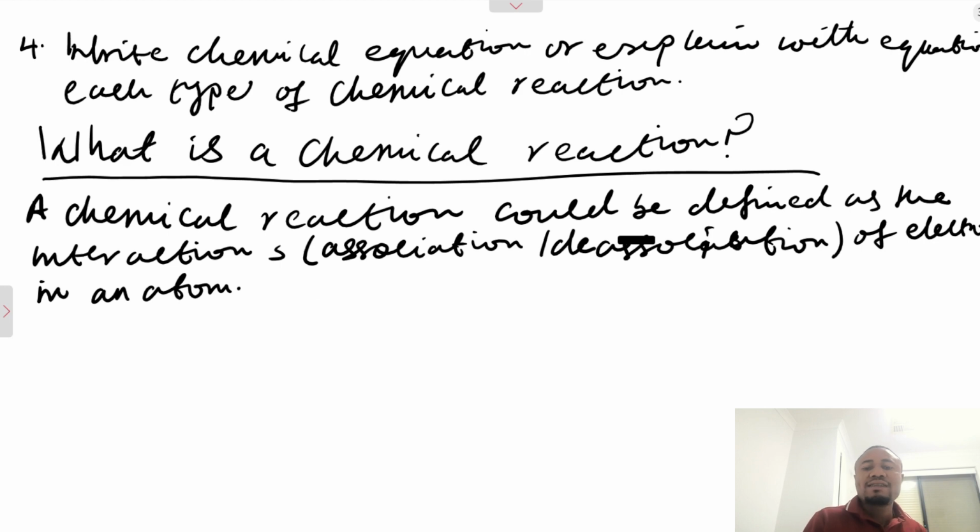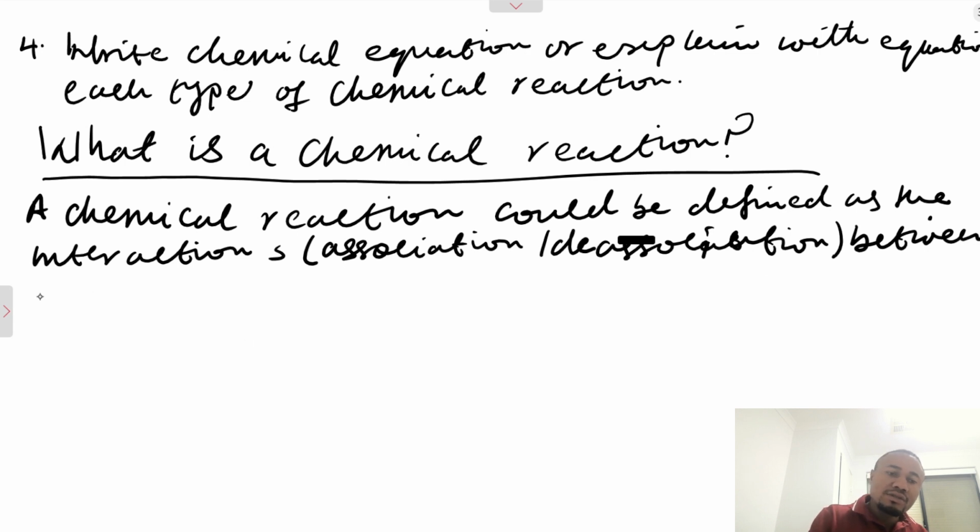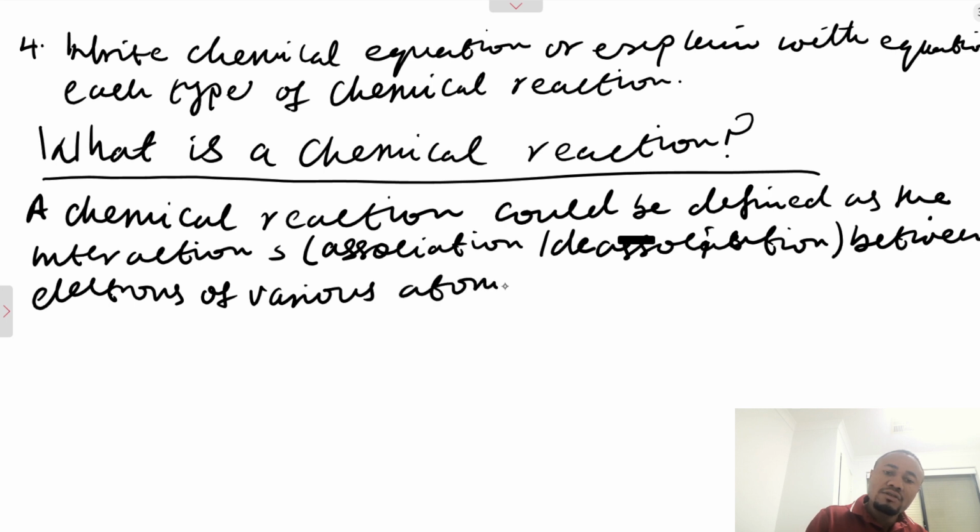So the interaction between electrons of various atoms, please, let's make use of it that way. Interactions between electrons of various atoms of elements.